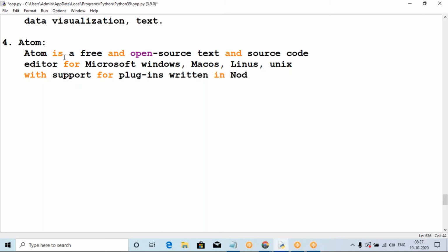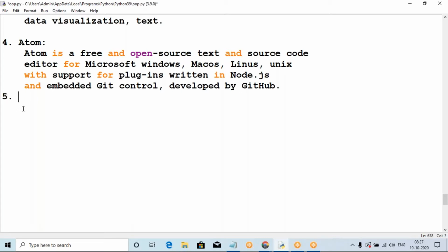Plugins written in Node.js and embedded with Git control, developed by GitHub. They developed it. This is for the Atom purpose. Atom, that is the fourth editor, is also an important editor.